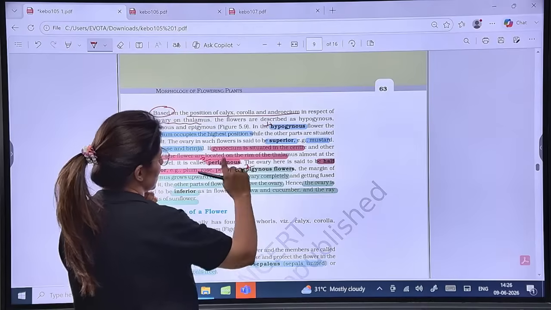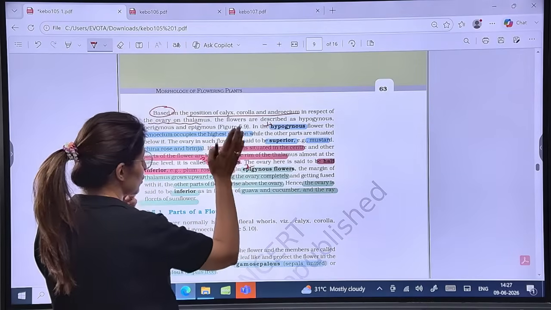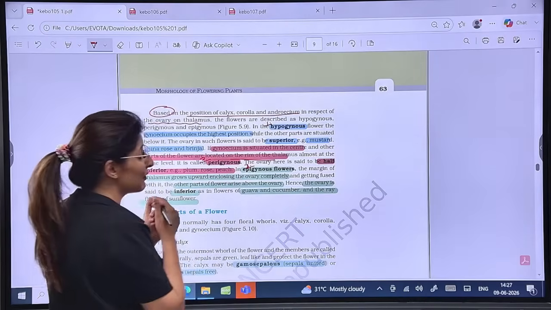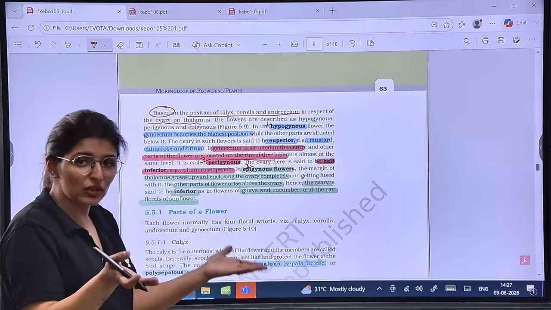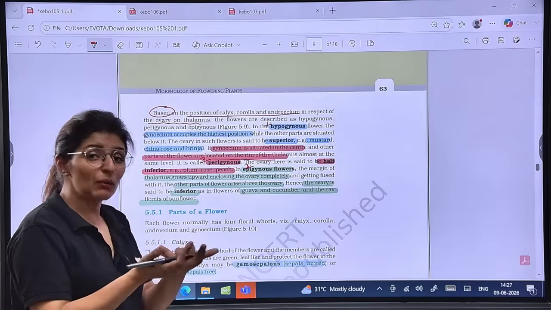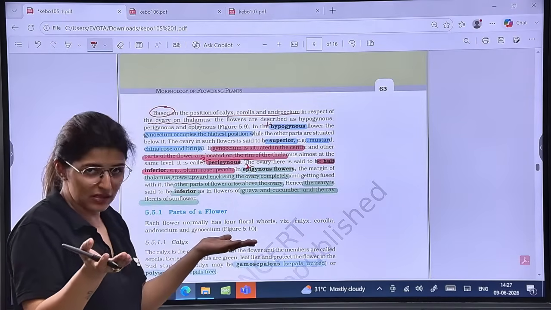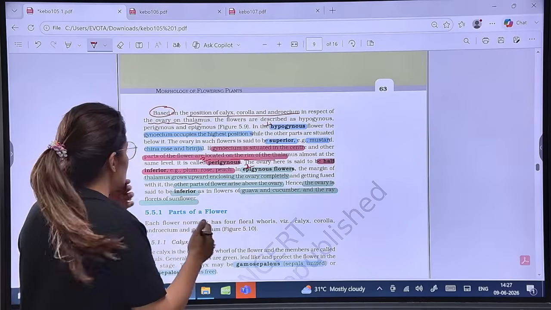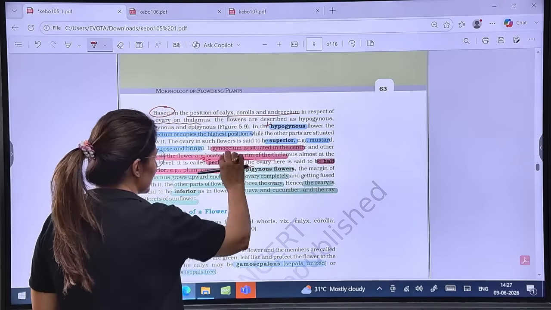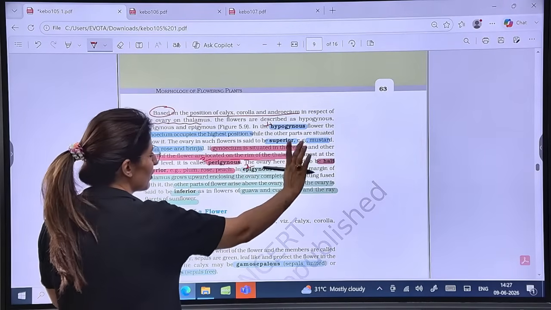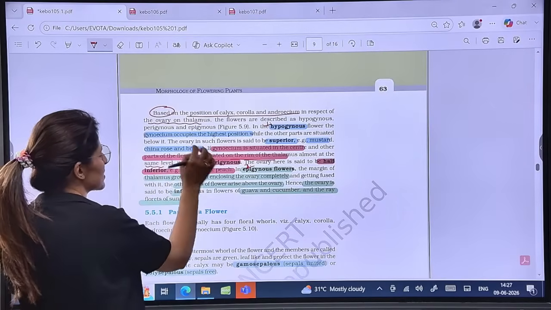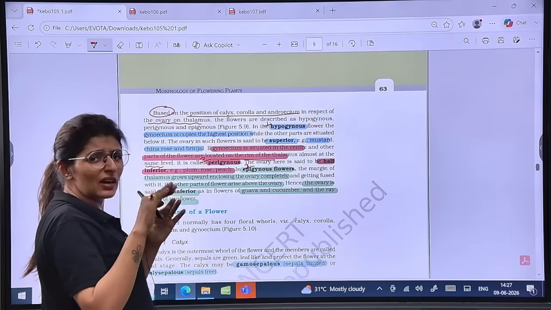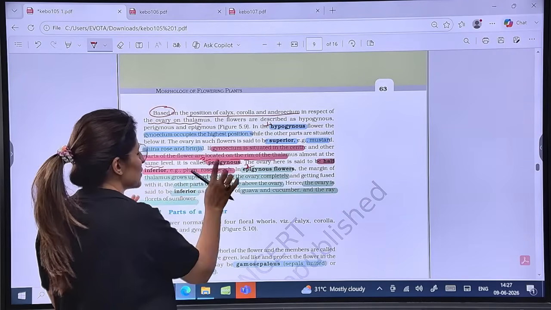Then in perigynous, the gynoecium is in the center and all other parts are on the periphery. Perigynous, peri means around the gyne, on the rim of the thalamus. So everything is at the same level actually. Honestly, it depends upon the structure of the thalamus. Is that clear? So the gynoecium is in the center and everything is on the same level, on the rim of the thalamus. This is perigynous. Such an ovary is also not superior, and not even inferior, it is half inferior. Examples are plum, peach, rose.